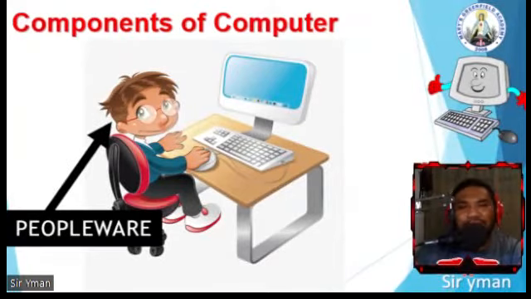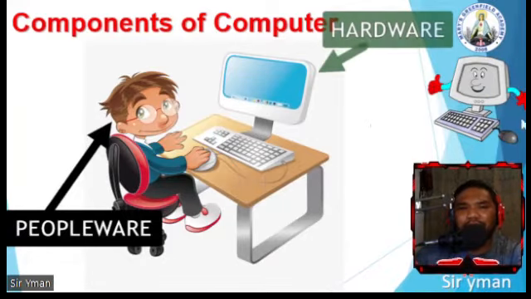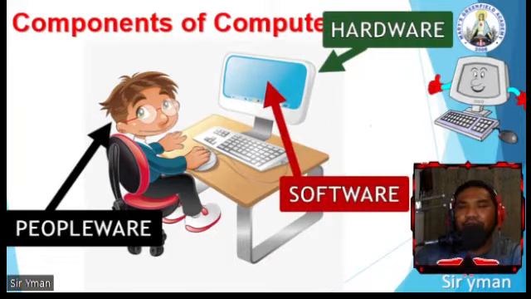So anyone who's using the computer is the peopleware. And then, you have a computer at home, which is the hardware. So meron kang monitor, keyboard, mouse, and the system unit. So that's the hardware, okay? So, ano lang kailangan mo? So what do you need now? Software. Ano? Anong ware? Software po. Alright, there you go. Software. Okay? So para gumana ngayon ang computer system, you need the 3 components: hardware, peopleware, and software.